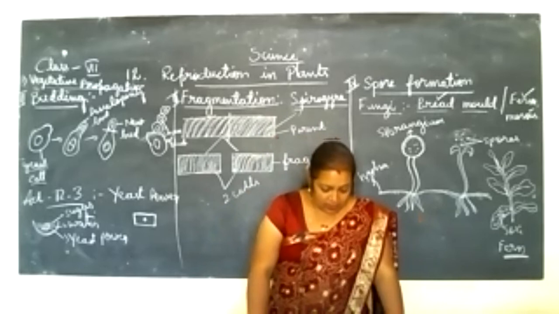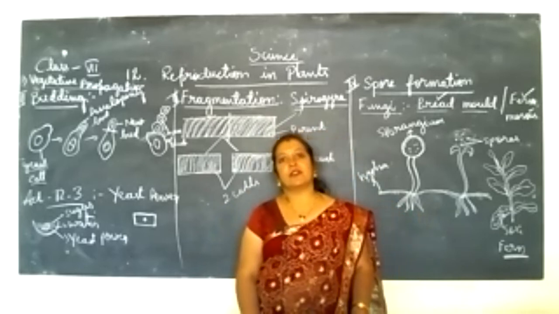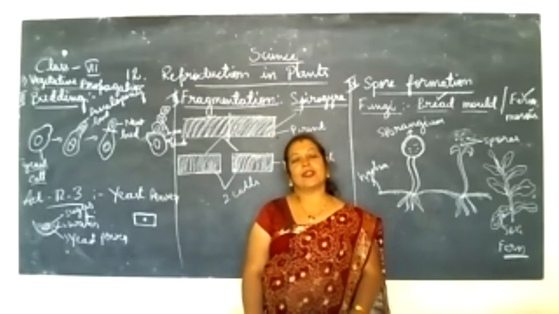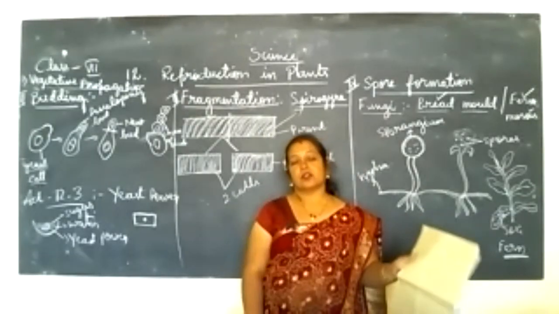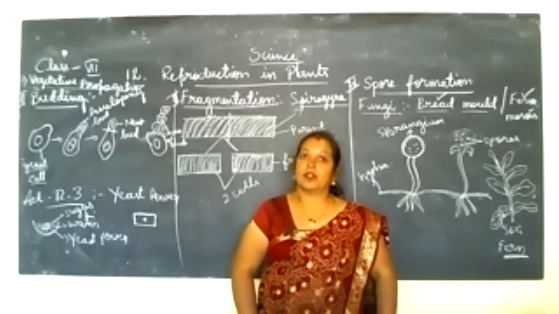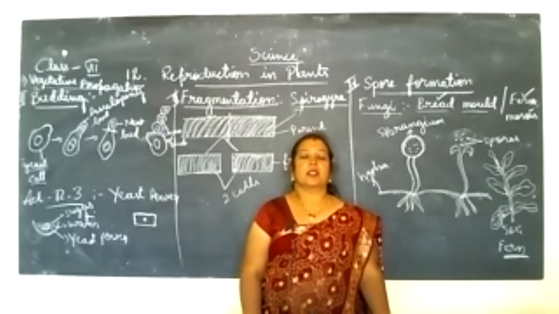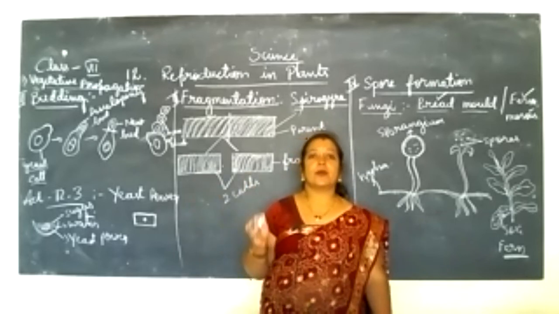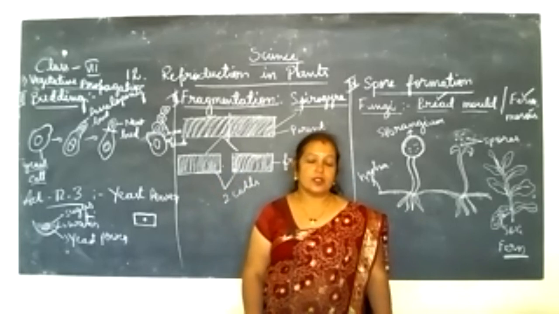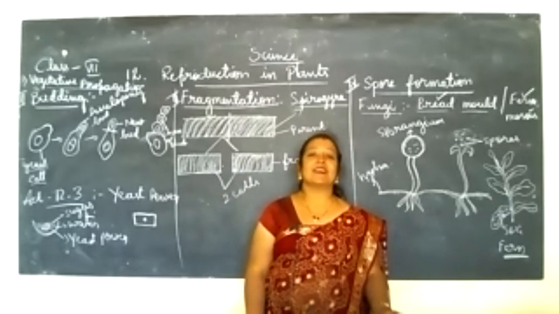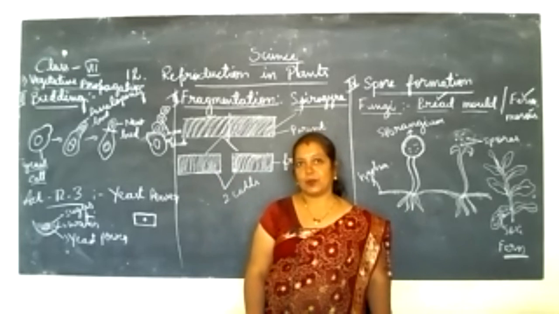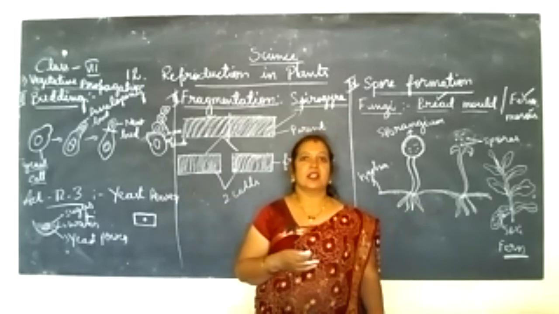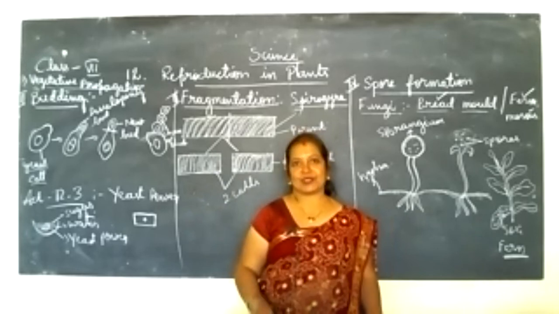Okay, so until now I have explained all 4 types of asexual reproduction. In the next class I am going to explain sexual reproduction. I already explained what is sexual and what is asexual reproduction. See, these are all asexual. Asexual means the reproductive parts are not used. What is the reproductive part? The flower is the main reproductive part of a plant body. Other than the flower, all the parts are considered asexual or vegetative parts.